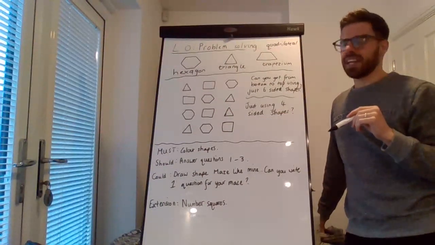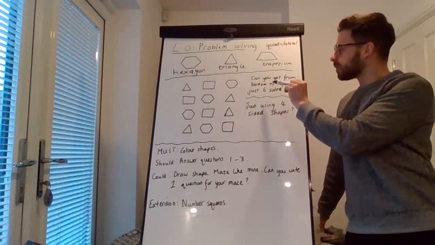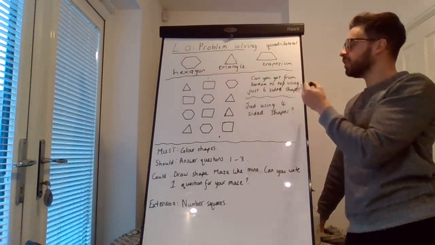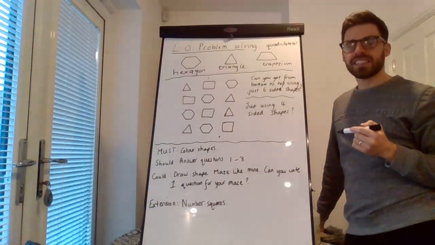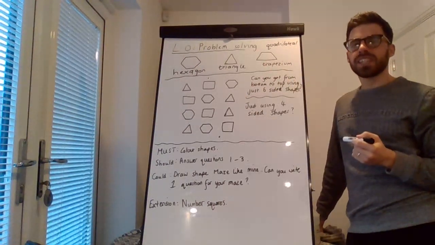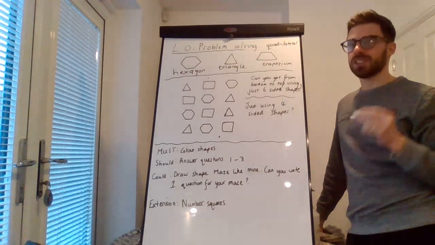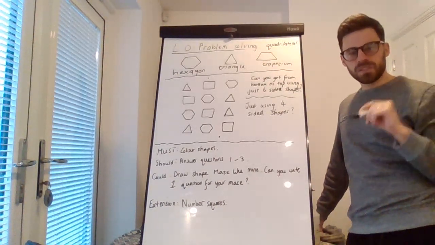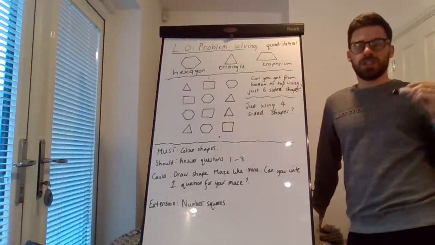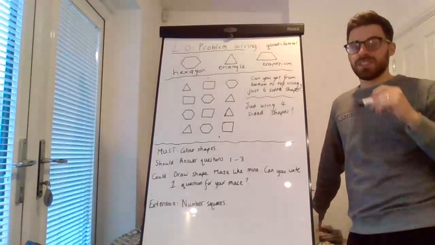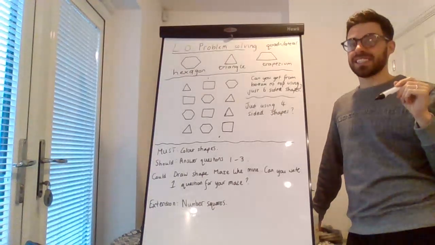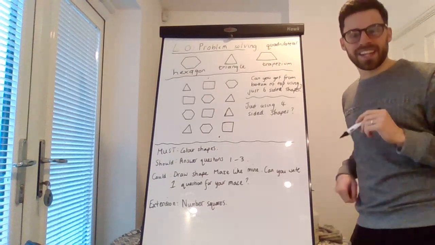The question I have is, can you get from the bottom to the top using just 6-sided shapes? So can you find your way through this puzzle, this maze, using just 6-sided shapes, just the hexagons? Pause the video for a minute and see if you can find a way to get from the bottom to the top using just 6-sided shapes. You could go up, across, diagonal. You can only use the 6-sided shapes. Pause the video and have a look, and I'll add the answer to the board.